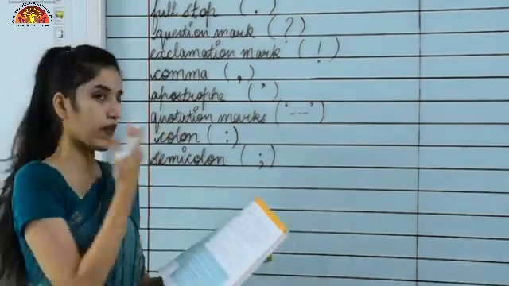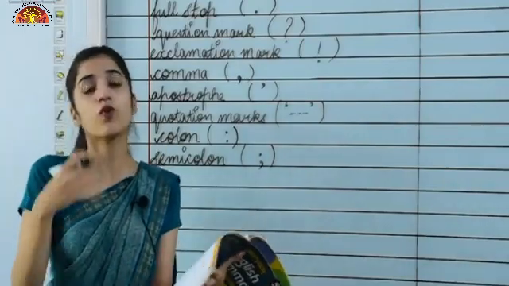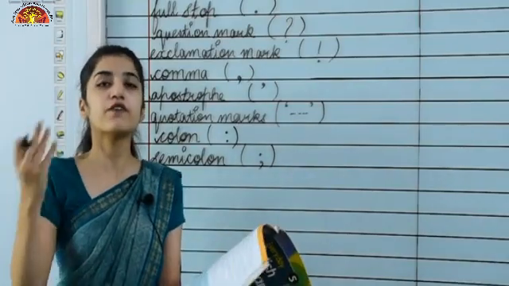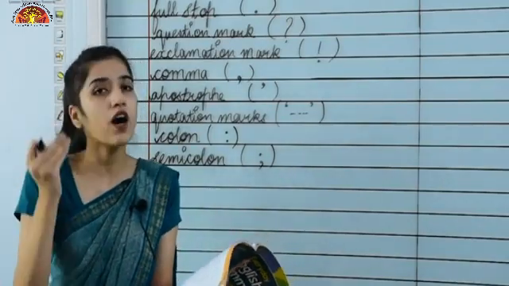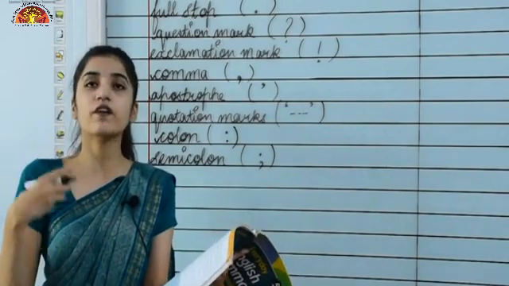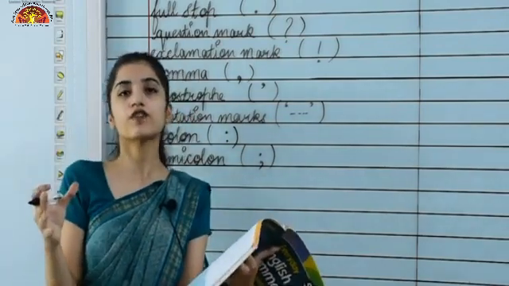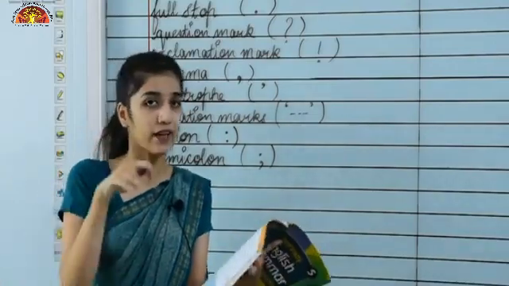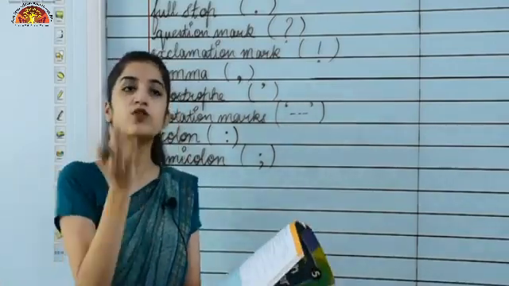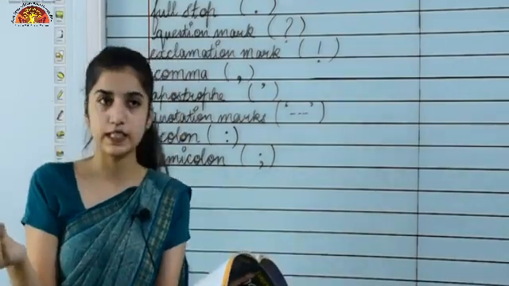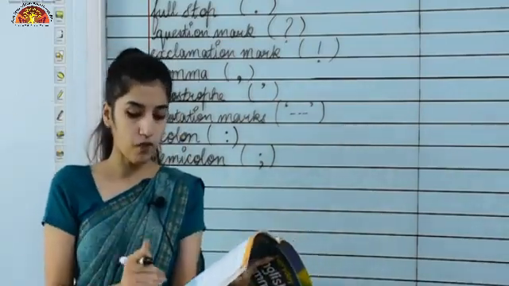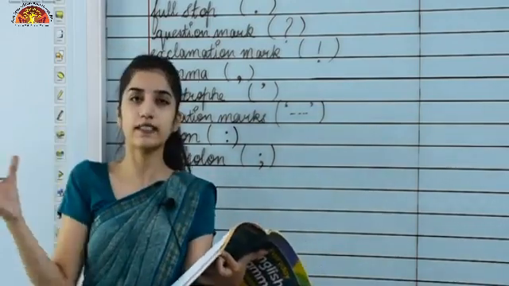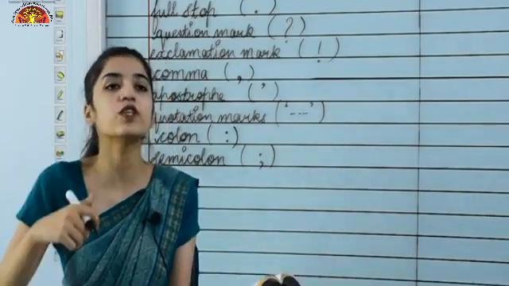Now moving to the colon, how is a colon used in a sentence? A colon is used to introduce a list. When we are introducing a list, at that time we use a colon. Also when we are telling the definition or meaning of something, we write the word, then a colon, and then the definition comes. Now moving to the semicolon. A semicolon is used to join two independent sentences that are closely related to each other.